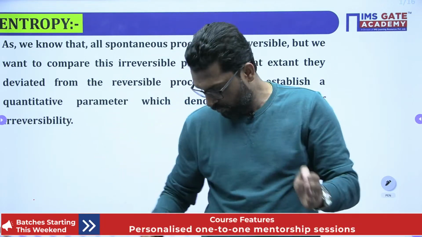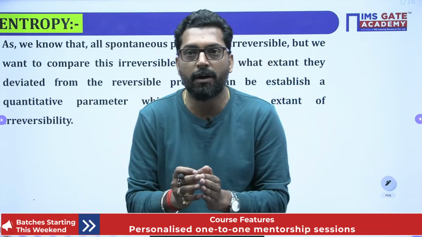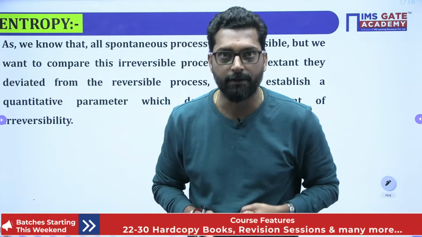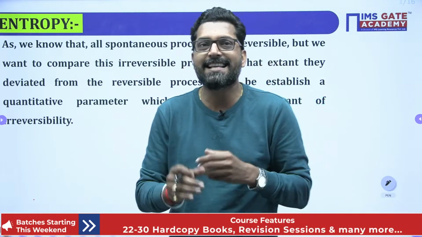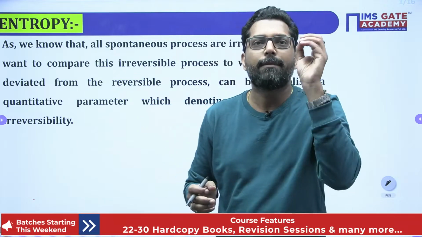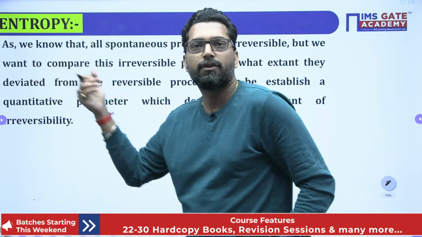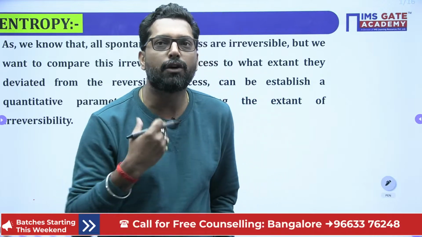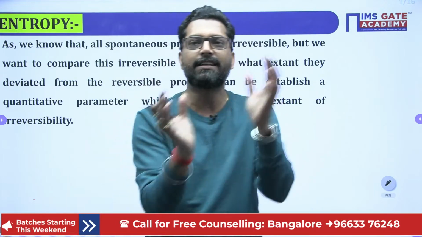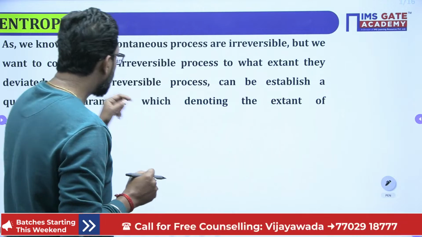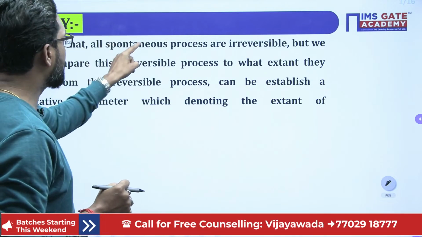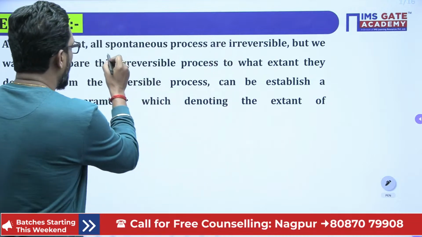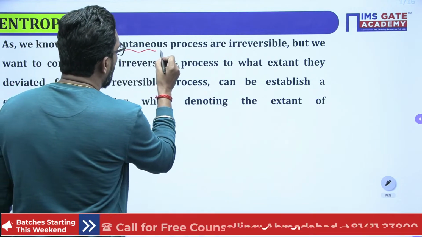So there is an ideal process and there is a demarcation between the ideal process and the irreversible process. Who is responsible for measuring the extent of that irreversibility? That is the scale parameter known as entropy. With the help of entropy, we can measure the extent of irreversibility. As we know, all spontaneous processes are irreversible processes, that means natural processes occurring in the system.